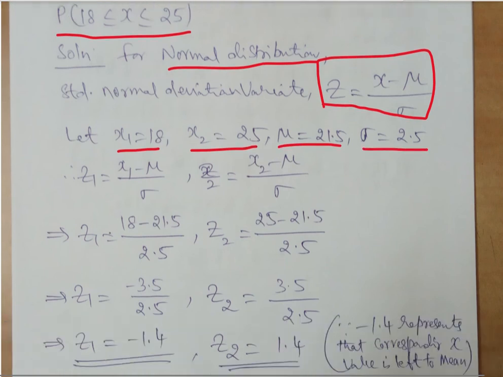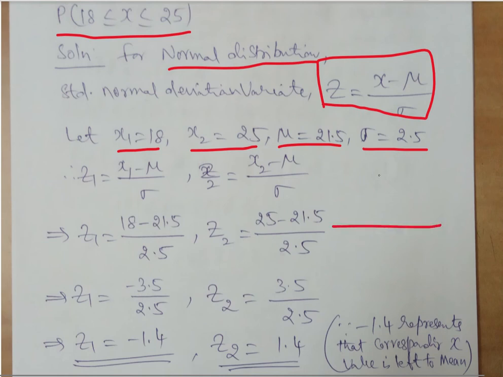As we have seen z1, z2, we take the mean as reference. Our value we have to always associate with the mean, whether it falls on the left side or the right side of the mean. Our mean is given as 21.5, and the mean is the center line.